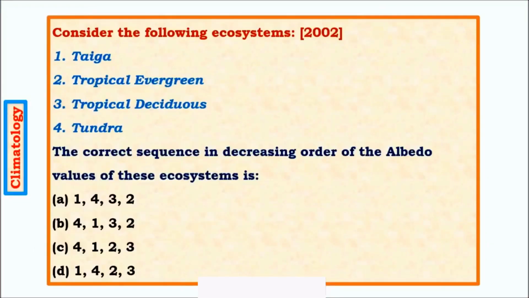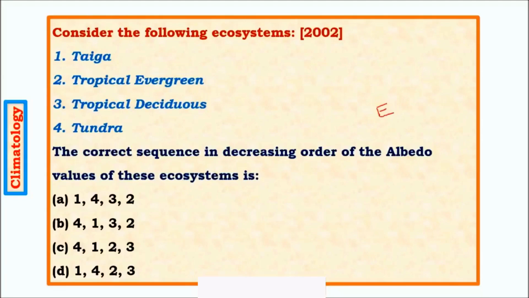So let us look back at the question: taiga, tropical evergreen, tropical deciduous, and tundra. Tropical evergreen forests are thick forests which have a thick canopy. Canopy is nothing but the top layer of trees, which gives rise to a blanket-like appearance. Due to this canopy, the sunlight doesn't reach the ground, and the forests have very little albedo. Just take a look at the previous table. In the decreasing order, the tropical evergreen forest among these has the least amount of albedo.